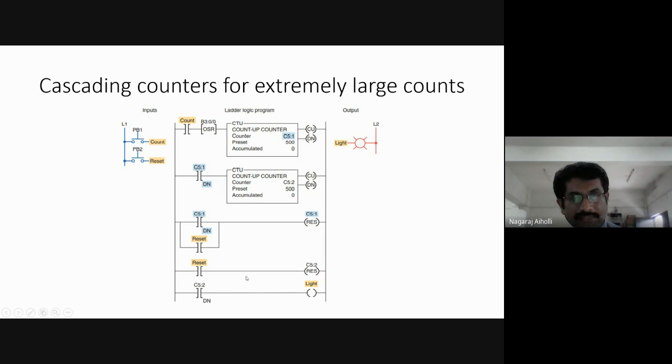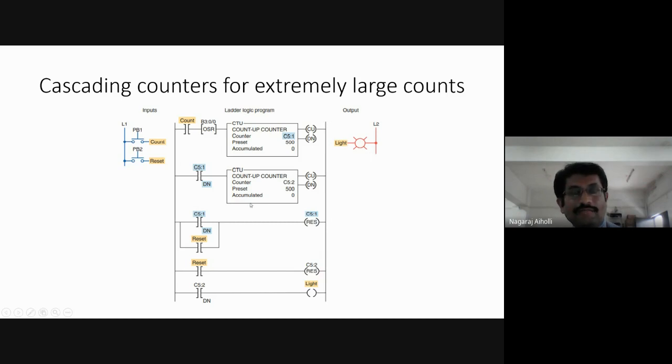Then when the same reset instruction is pressed, the C5:2 reset coil is energized, and the second counter count will also be reset. Then when the C5:2 done bit is 1, that time the light coil is energized. This coil is connected to the lamp, and the lamp will glow.